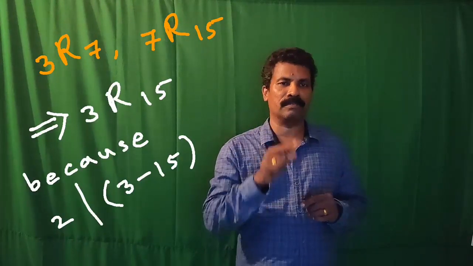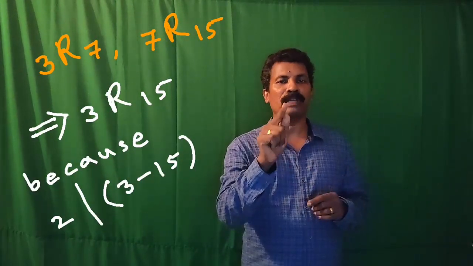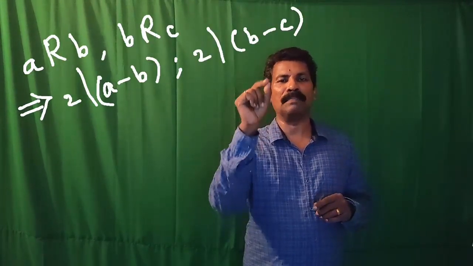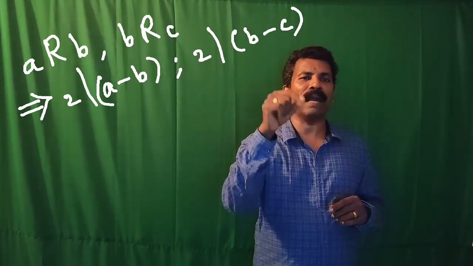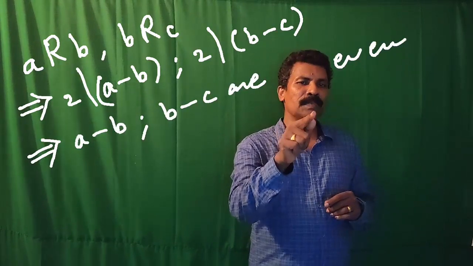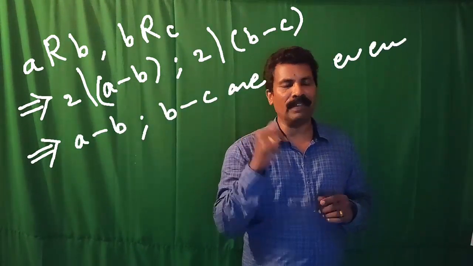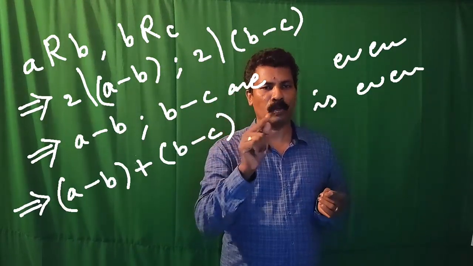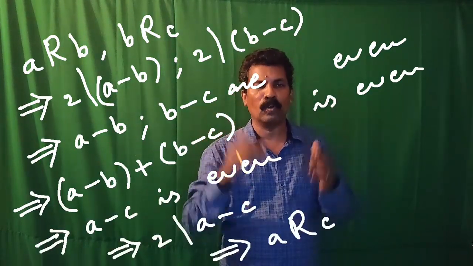Now for transitivity. 3 is related to 7 and 7 is related to 15. From this, we may conclude that 3 is related to 15 as 2 divides negative 12. Thus, if (a, b) belongs to R and (b, c) belongs to R, then a minus b and b minus c are divisible by 2. Now a minus c is equal to (a minus b) plus (b minus c), which is even, because the sum of two even numbers is also even. So a minus c is divisible by 2. This shows that R is transitive.